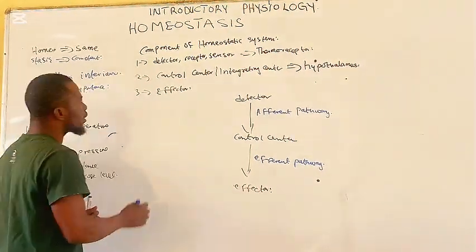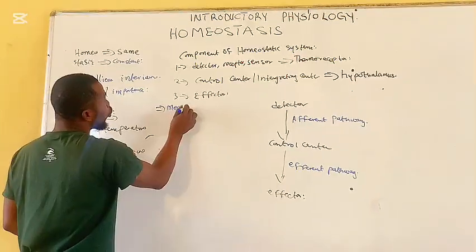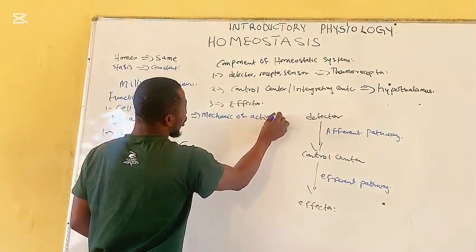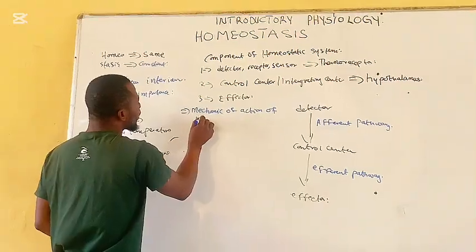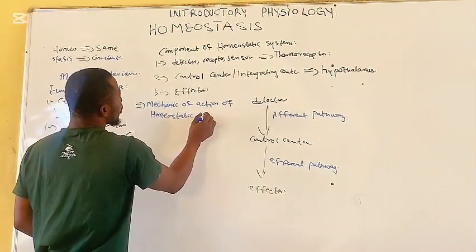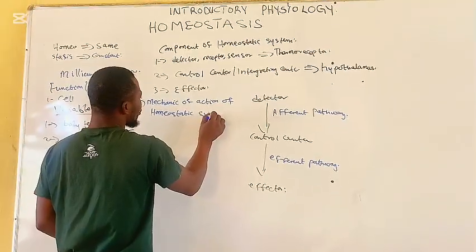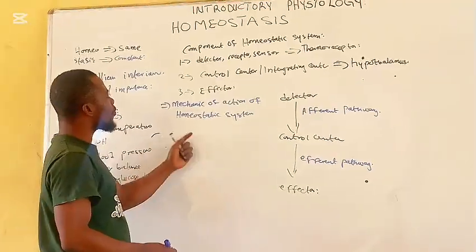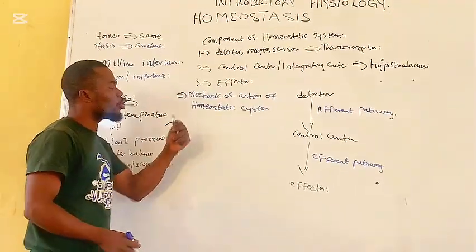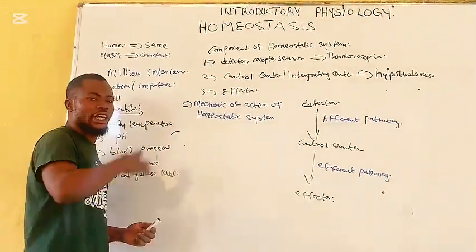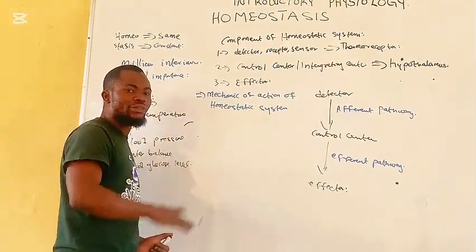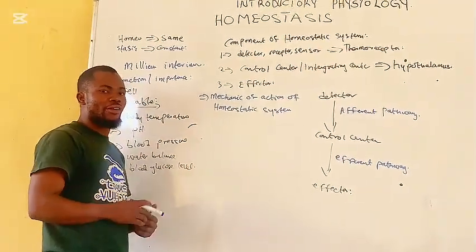The next is the mechanism of action of the homeostatic system. The mechanism of action of homeostasis in our body is just the ways through which homeostasis maintains the internal environment of the body, or brings back normalcy after a change in the internal environment.